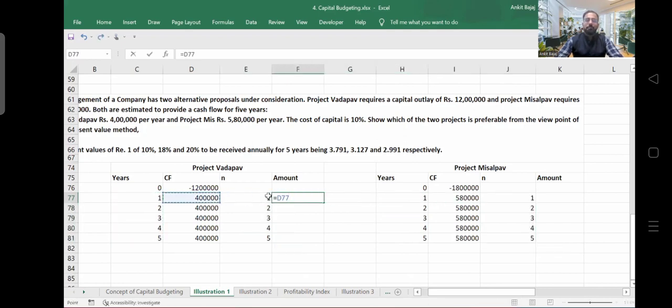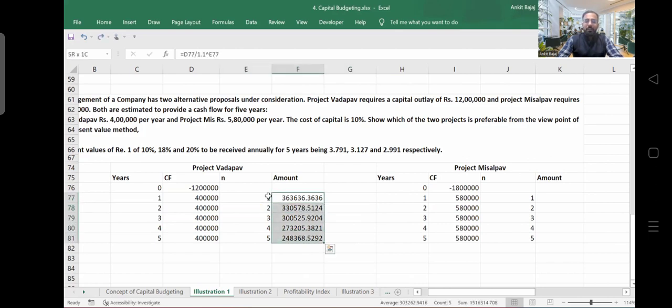Now, if I want to calculate present value, I will apply the formula, that is future value divided by 1 plus R. So 1 plus R, the discounting rate is 10%, so it is going to be 1.10 and power 1. Here I take power 1, right? And I will copy this value, so you will be able to calculate present value. Is this concept clear? This is how we have to calculate the present value.